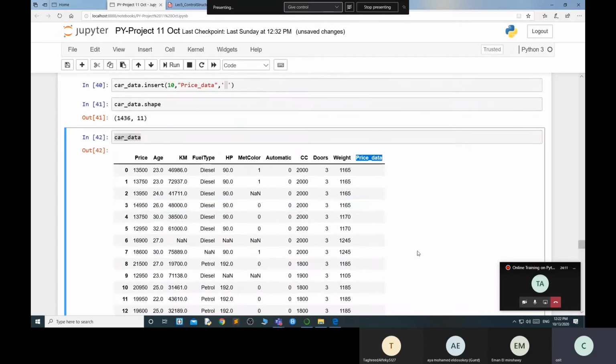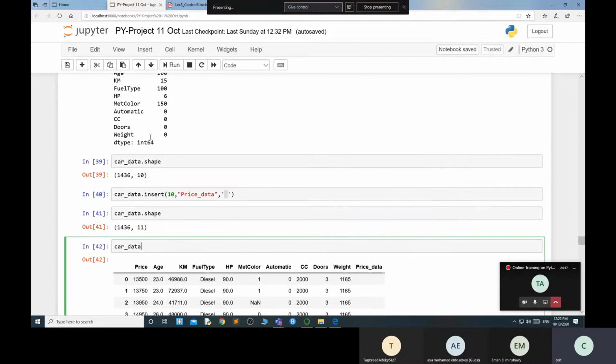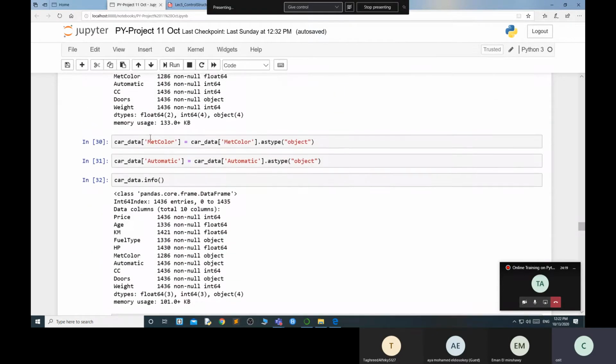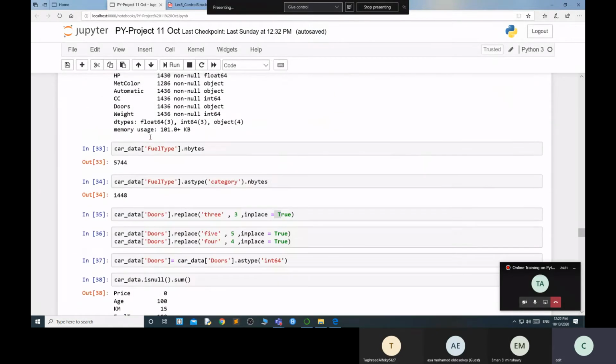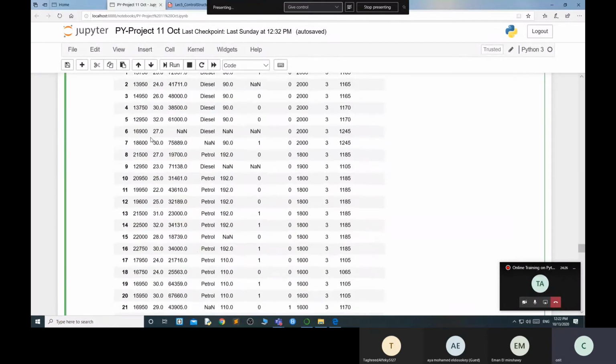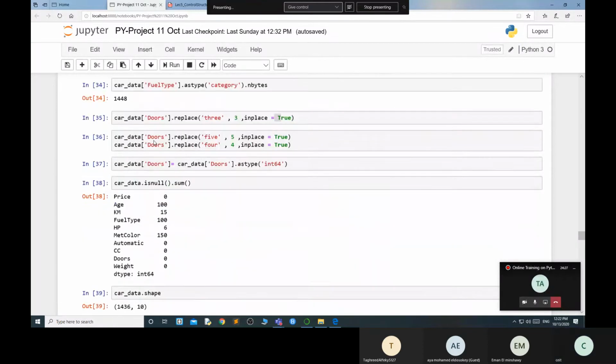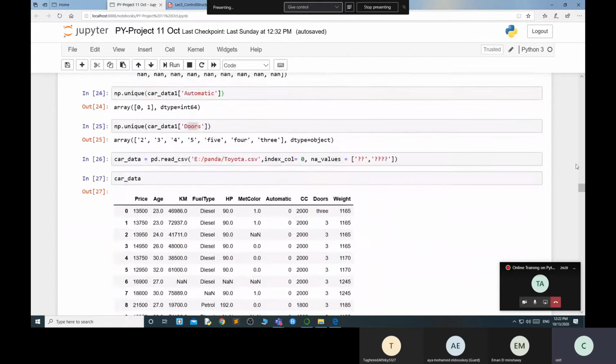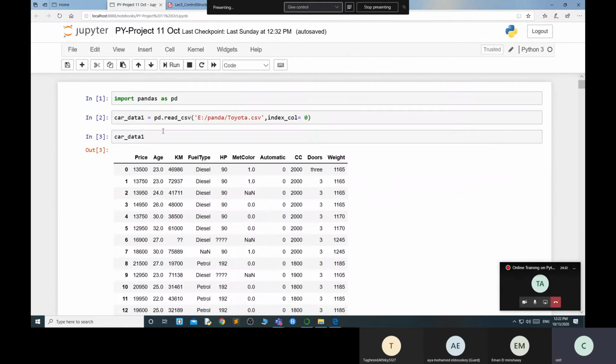But I want to insert it over here. So I will do one thing. I will take this data and do a small part over here, because I need to run my data once again.